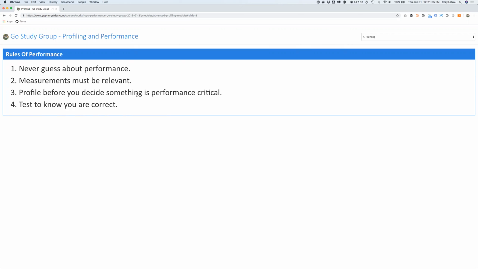Now, this one to me is the one that I can't stress enough. I can't tell you how many times I've caught developers doing pre-optimization. They'll write something and they feel like this is going to be the critical part of their program. They're just convinced it's a mission critical area. And so they spend all this time benchmarking and profiling this one area of the code, and they've never even benchmarked the code as a whole, right?